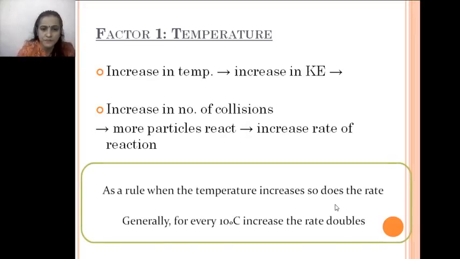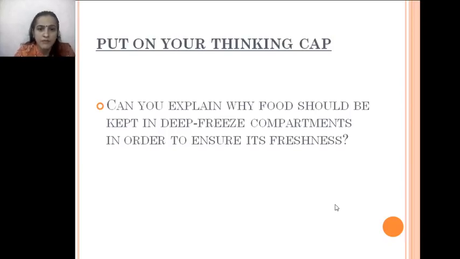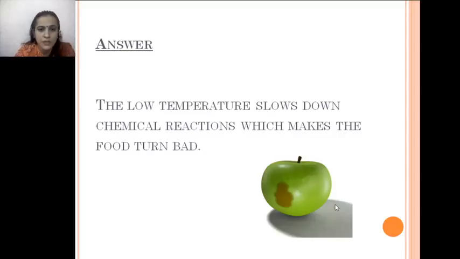Next, there is a fundamental thing in the case of temperature. As we increase the temperature by a 10-degree rise, the rate of reaction always gets doubled. Next, can you explain why food should be kept in deep freeze compartments in order to ensure its freshness? The answer is very simple. The low temperature slows down the chemical reaction. You have to maintain the freshness of food, so you keep the fruits cold in order to slow down the rate of reaction.